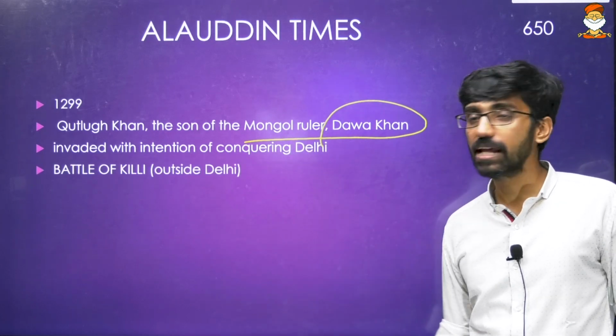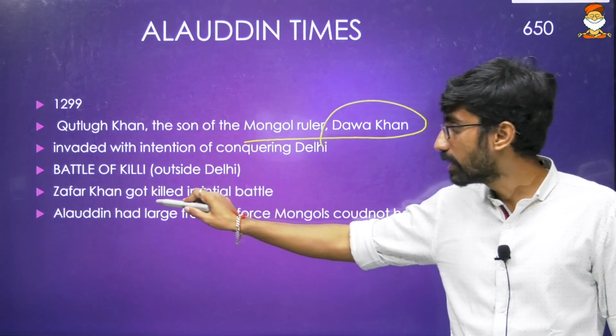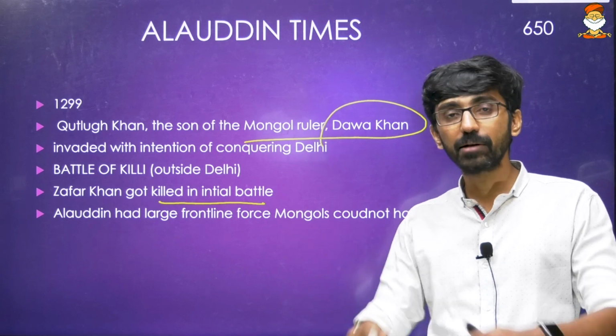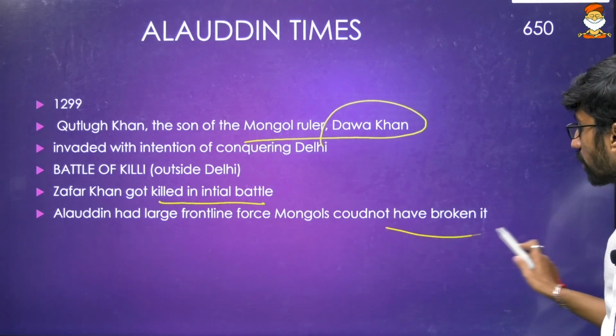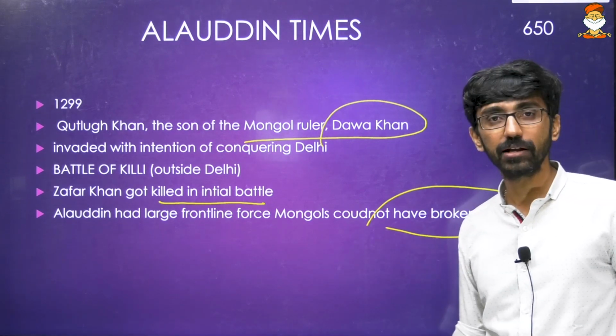And then the Battle of Kili happened. Kili is a place just outside Delhi. Zafar Khan got killed in the initial battle. Zafar Khan is one of the commanders of Alauddin Khalji. And Alauddin had built a large front line with a large force, so the Mongols could not break it. So Zafar Khan got killed in this initial battle.